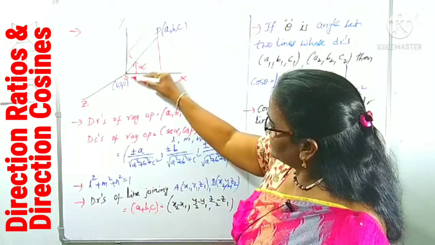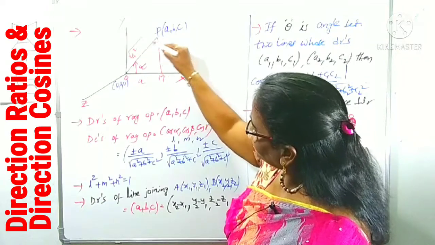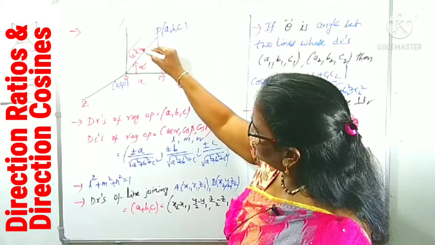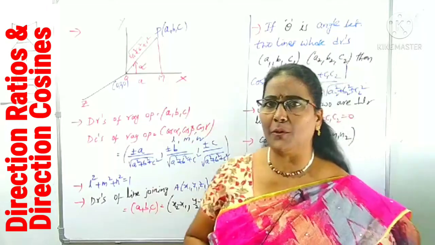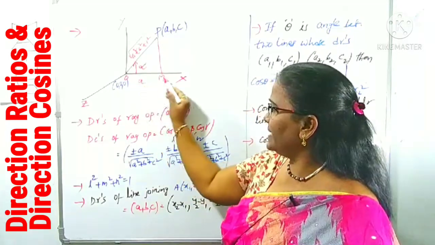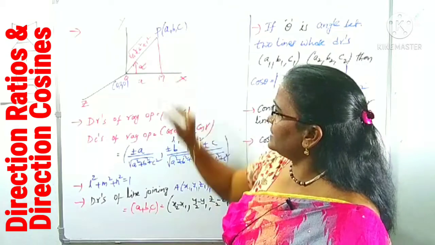According to that, (a minus 0) whole square is a square, plus b square, plus similarly c square. This is the OP distance. You know, OM distance is a, and OP distance is the root of a square plus b square plus c square.